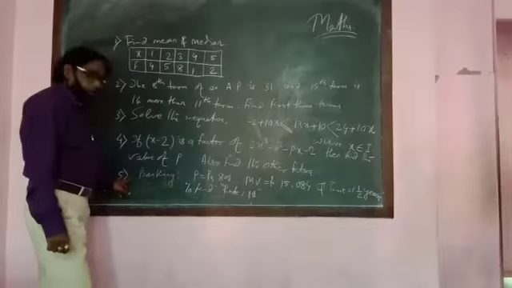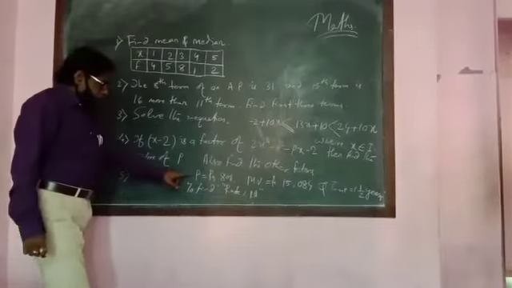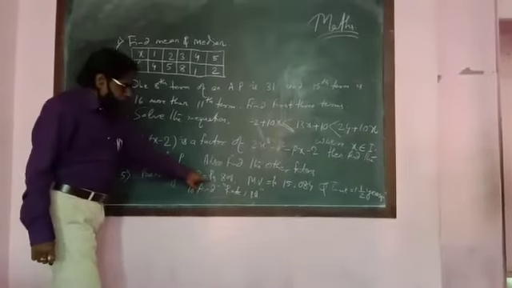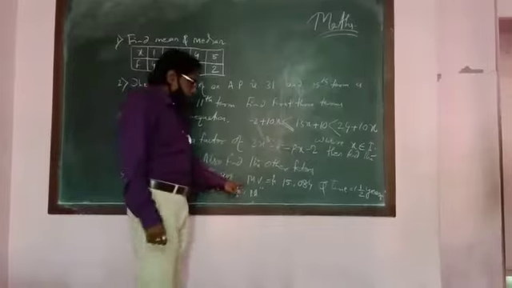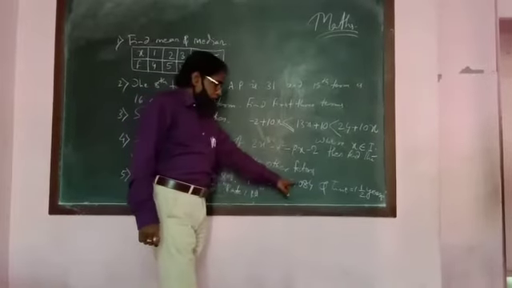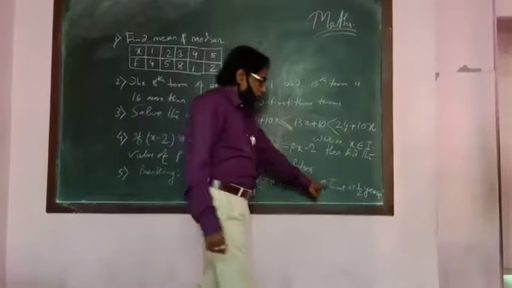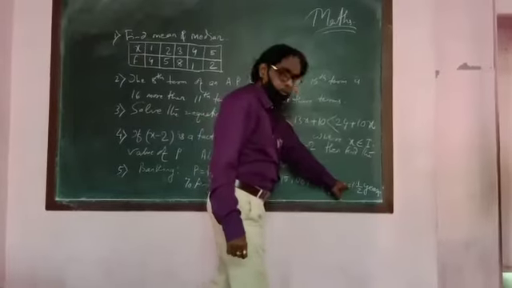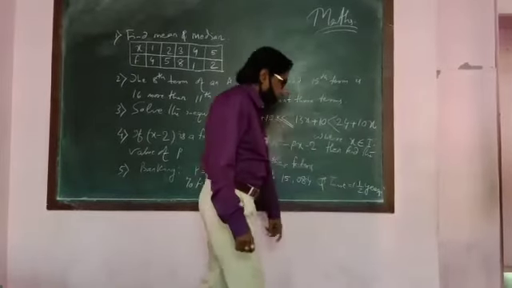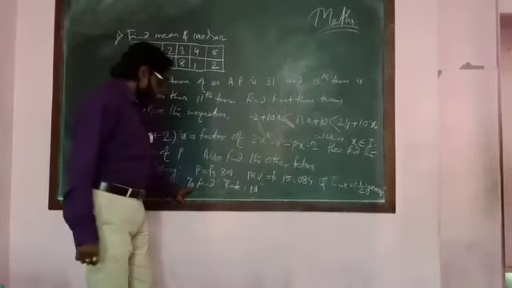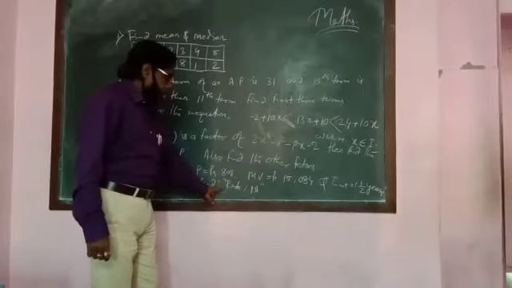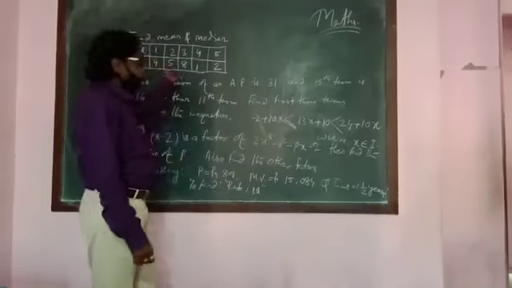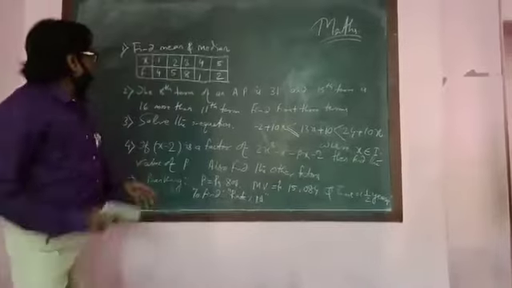Question number 5: banking sum. Money deposited per month is rupees 800. Maturity value is rupees 15,084. Time given is 1.5 years, that is 1 year 6 months. You have to find the rate percent per annum. Okay, let us solve one by one. Let's see how to solve question number 1.